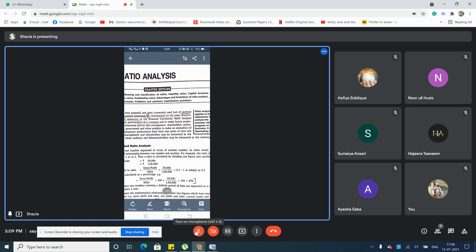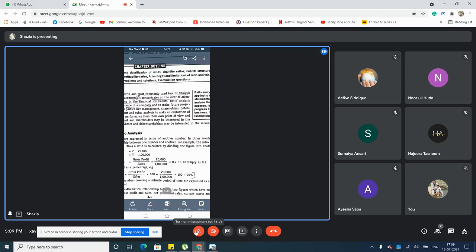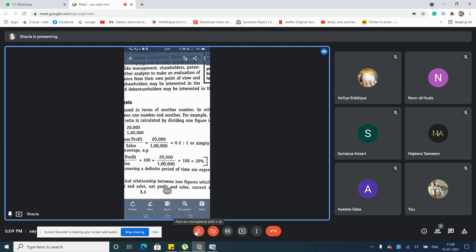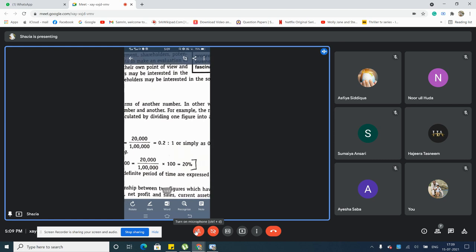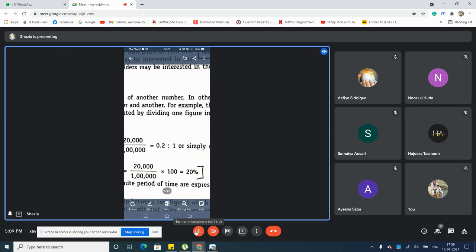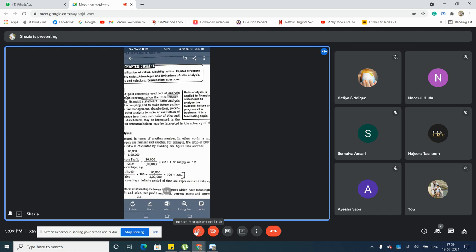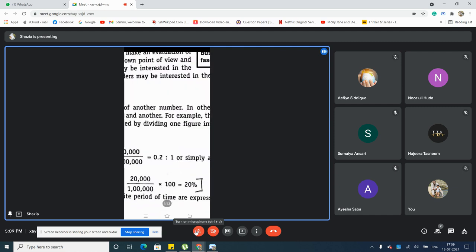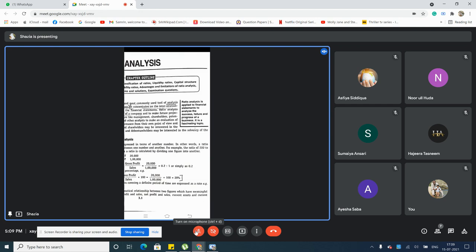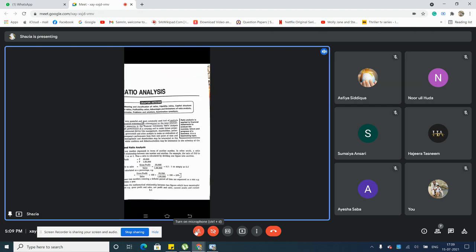Or simply, if you cancel the zeros, first four zeros you cancel, then the remaining, 2 divided by 10, you'll get 0.2, which is equal to 1. The 1 should always be there, 1 is common. Ratio means is to 1, is to 1 always has to be added. The simplest way is 0.2. Anything multiplied, 0.2 into 1, will always give you 0.2 as your answer. So this is how it is done.